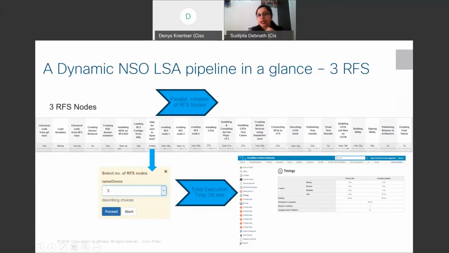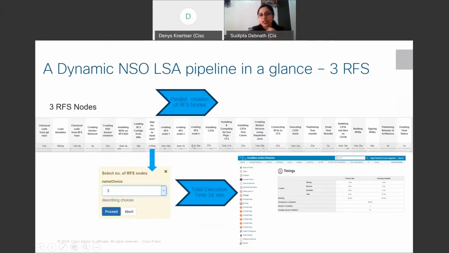I'm not claiming that this 34 minutes is a very fixed timing. It can vary based on the test suite which you are going to execute after creation of the total infrastructure. So the total execution time might vary based on that.